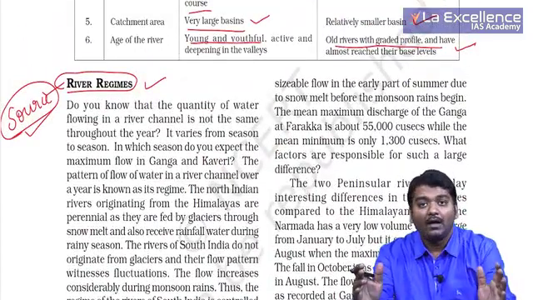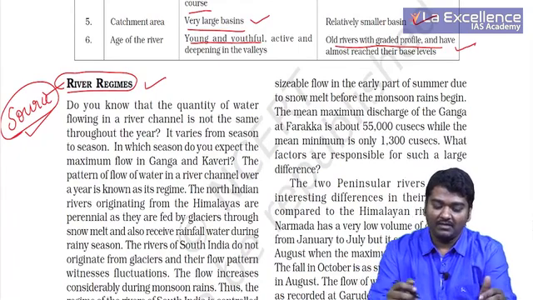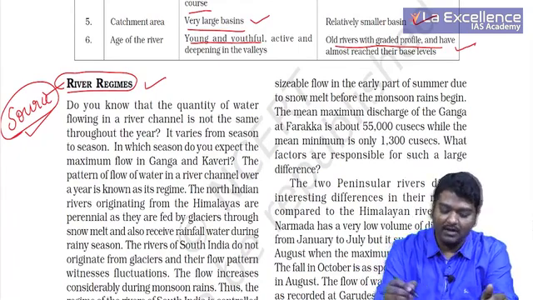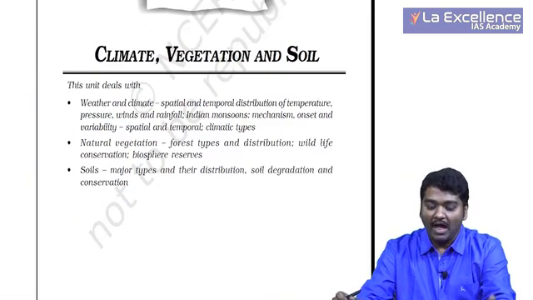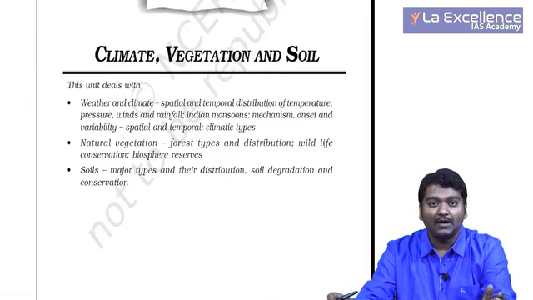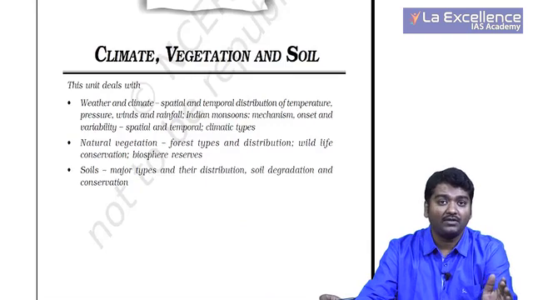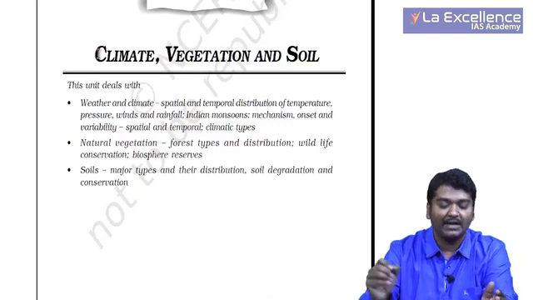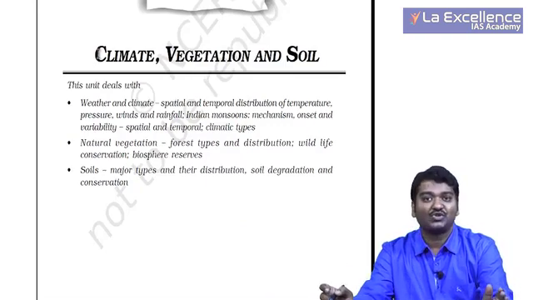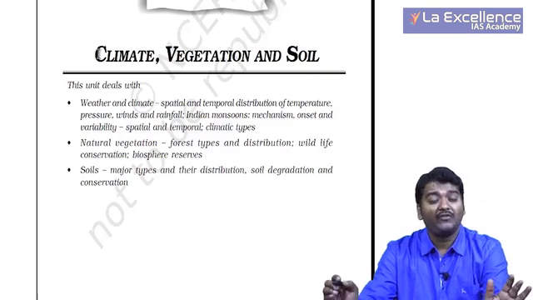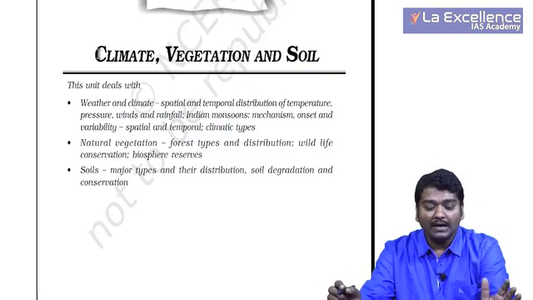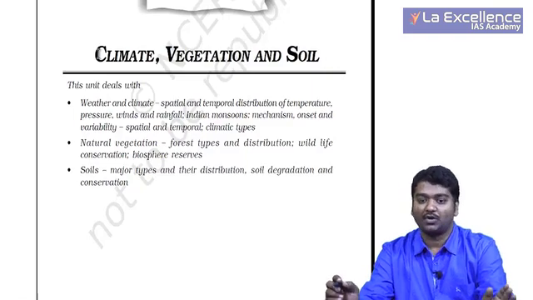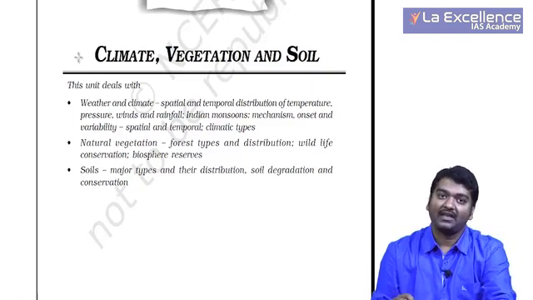So guys, we will be taking the next important chapter, that is climate, vegetation and soil. I have already discussed climate. Some points which we have not discussed much, we will be taking up in climate. Natural vegetation and soil I have not covered at all. So we will be spending considerable time in understanding climate, vegetation and soil. So let's see this carefully now.